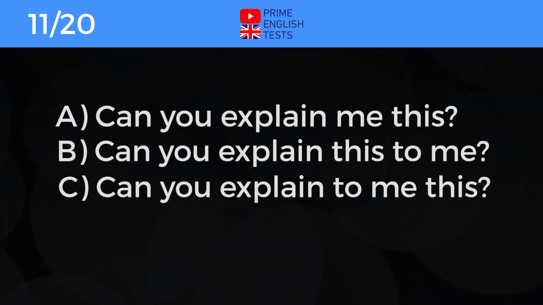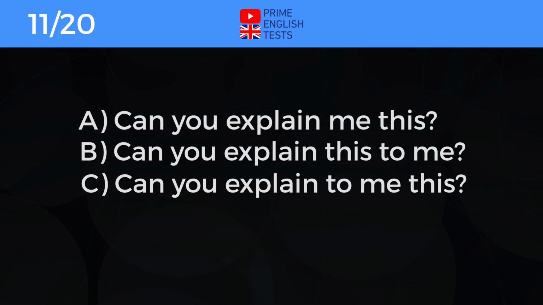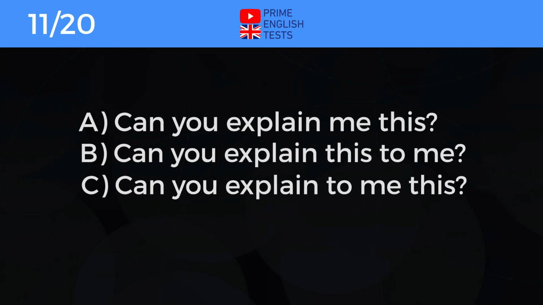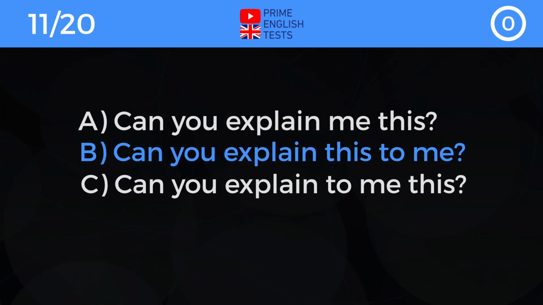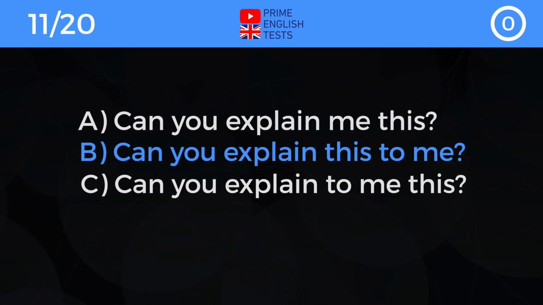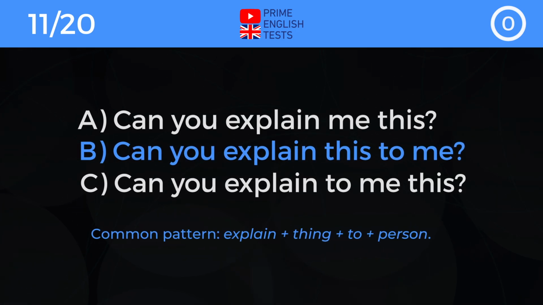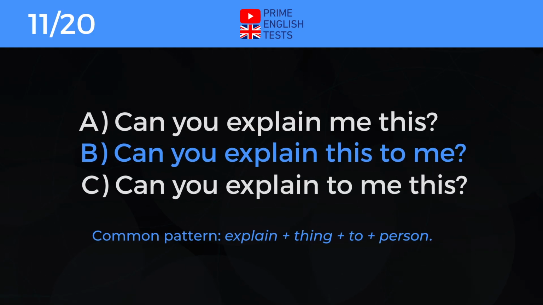A. Can you explain me this? B. Can you explain this to me? C. Can you explain to me this? Correct answer is B. Can you explain this to me? Common pattern. Explain plus thing plus to plus person.